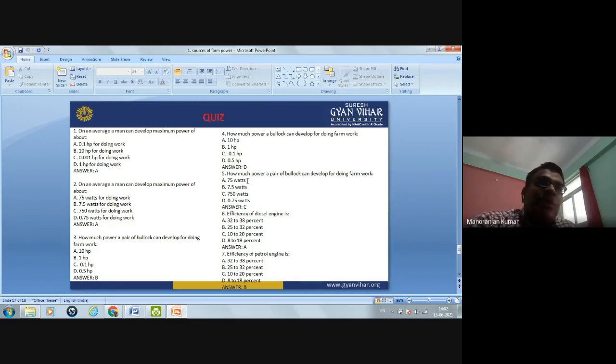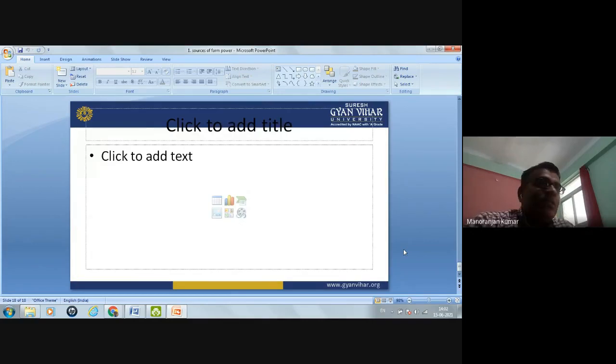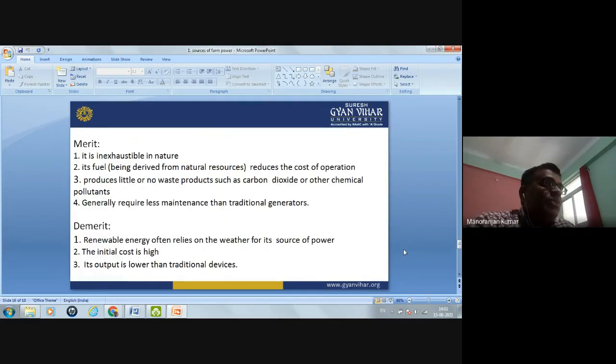Okay. How much power can a pair of bullock develop for doing farm work? A pair of bullock, 1 HP. Okay, but here 1 HP is not given, so 750 watt. Okay. Now efficiency of diesel engine. Efficiency of diesel engine is more than the petrol engine. So here the correct option is 32 to 38%. Whereas the efficiency of petrol engine is how much? 25 to 32%. Okay. So these are some quiz questions you can attempt.